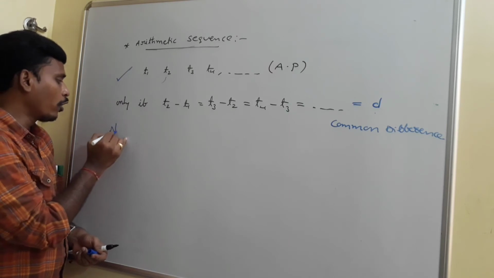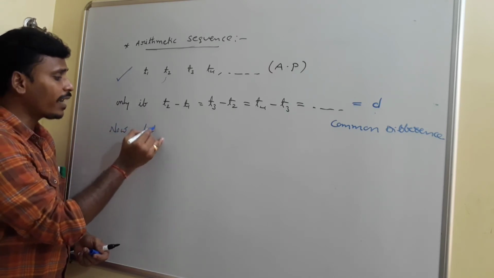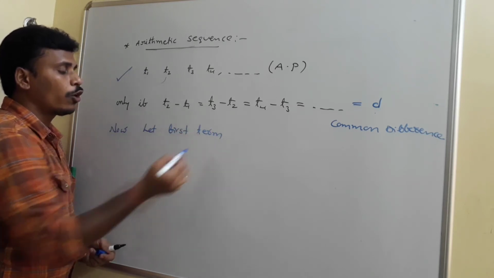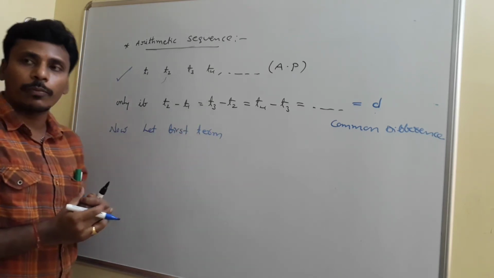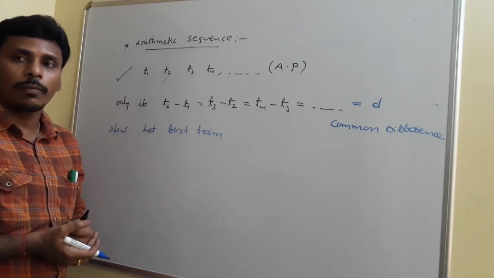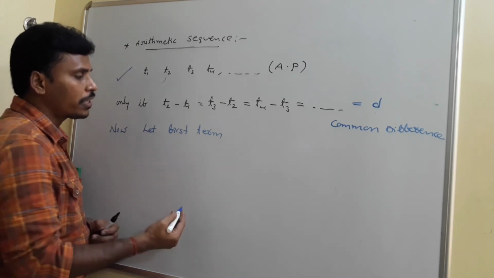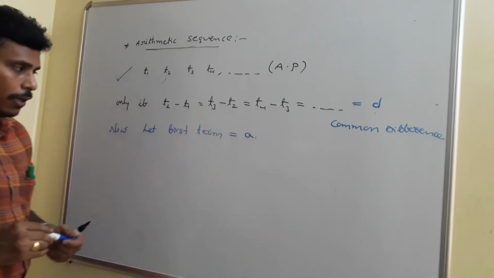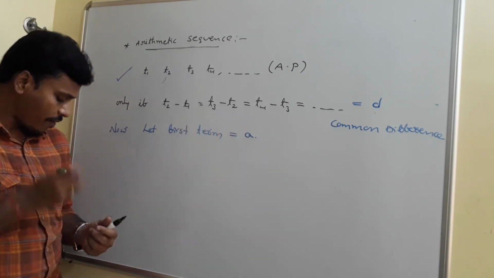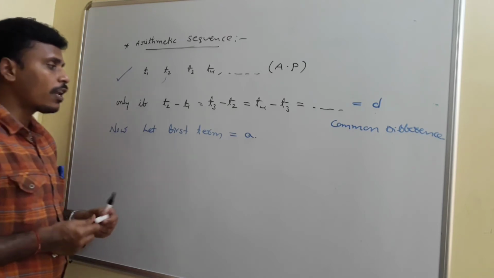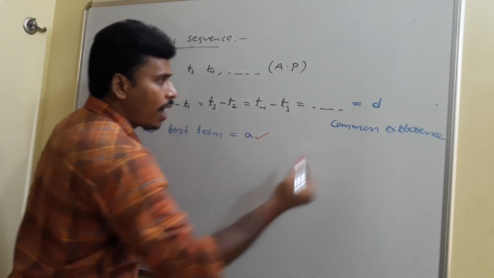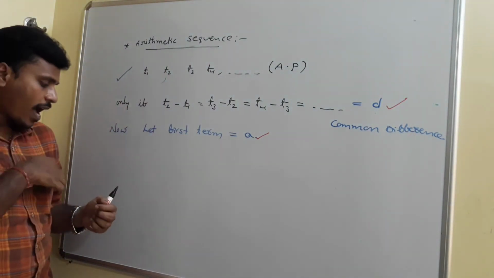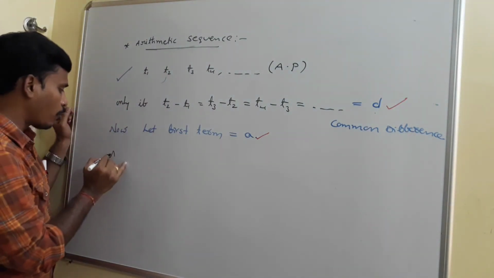And now what I am going to tell you is, let the first term be A. We are going to develop certain theory related to the arithmetic progression, a few formulas related to it. To develop such concepts and formulae, we need to let the first term of this arithmetic progression be A. At the end, what I have in my hands is the first term of the arithmetic progression as A and the common difference as D. Using these two, I am going to generate the arithmetic progression now.